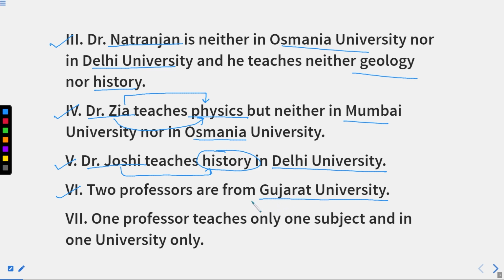The last statement says that one professor teaches only one subject. From here we know that two professors are from the same university, but they can't teach the same subject, right? So here one professor teaches only one subject, right? And in one university only, right? Now we need to check whether this is right or this is right?